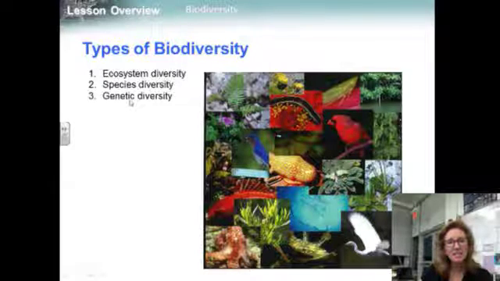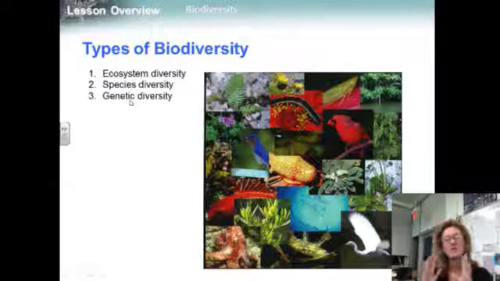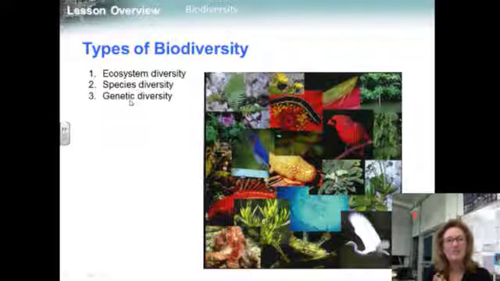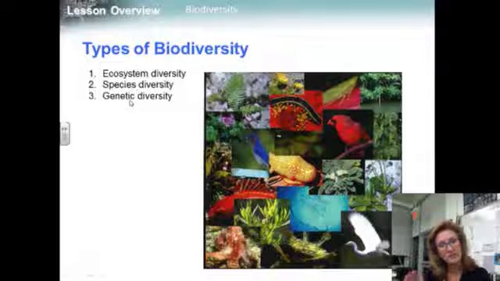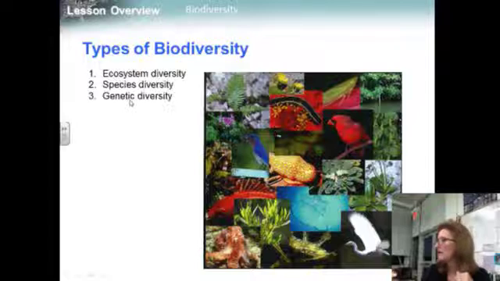Genetic diversity can refer to the sum total of all the different forms of genetic information carried by a particular species or by all organisms on Earth. Within each species, genetic diversity refers to the total of all the different forms of genes present in that species. Biodiversity is one of Earth's greatest natural resources, and when biodiversity is lost, significant value to the biosphere and to us, humanity, may be lost along with it.